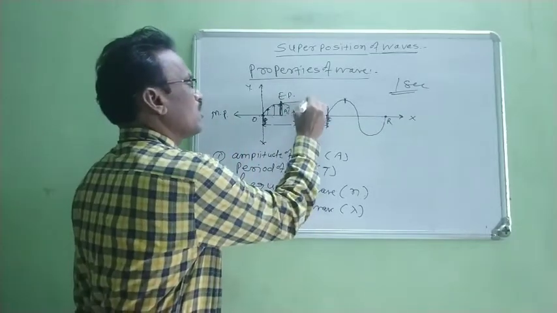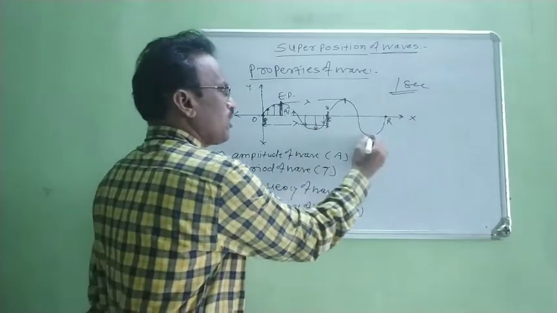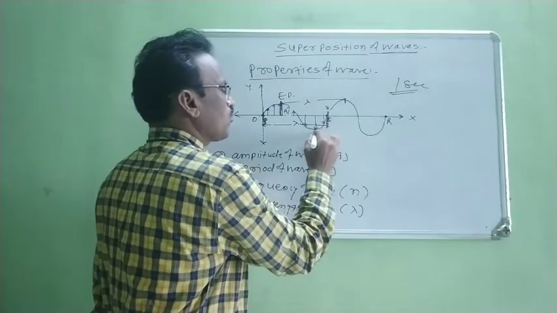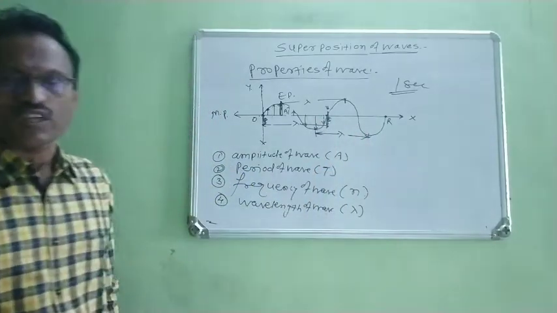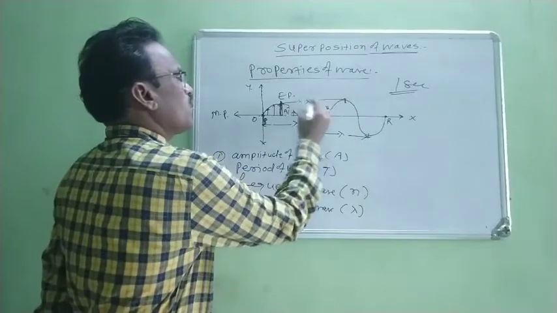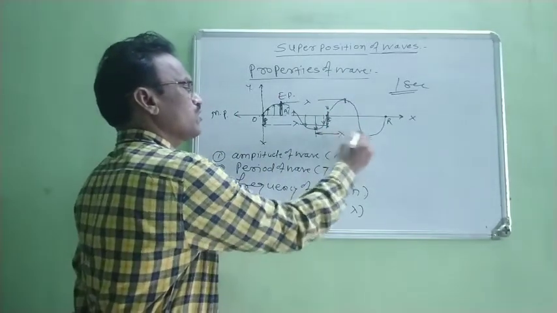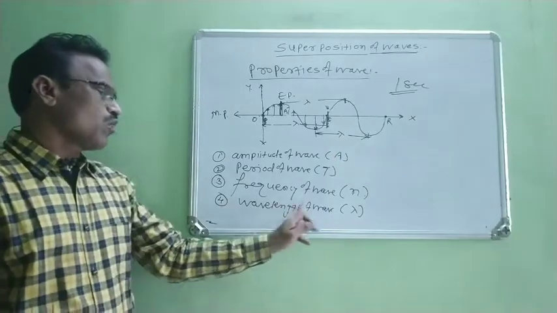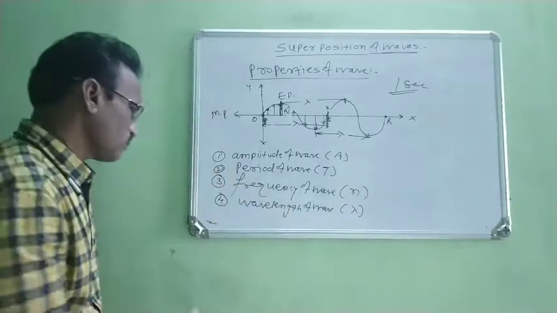Therefore, the distance between these 2 points is also wavelength. Therefore, the distance between two successive crests as well as the distance between two successive troughs is always equal to wavelength of a wave and is denoted by symbol lambda.